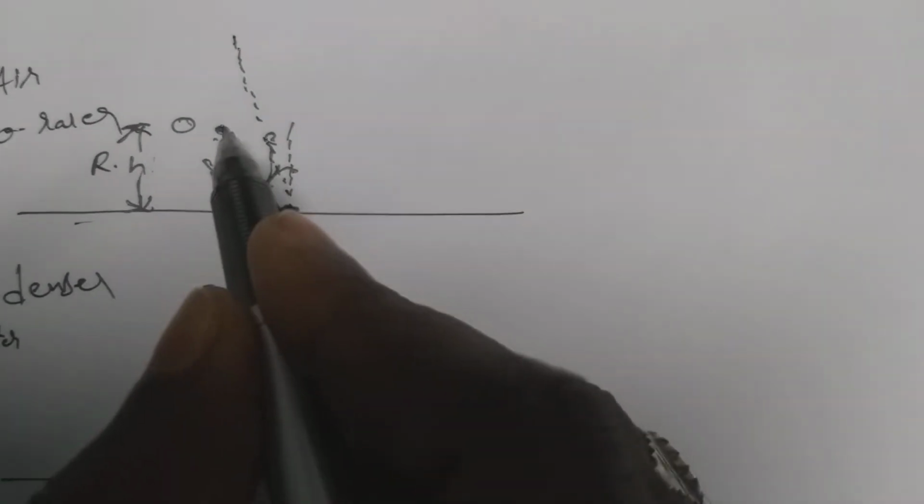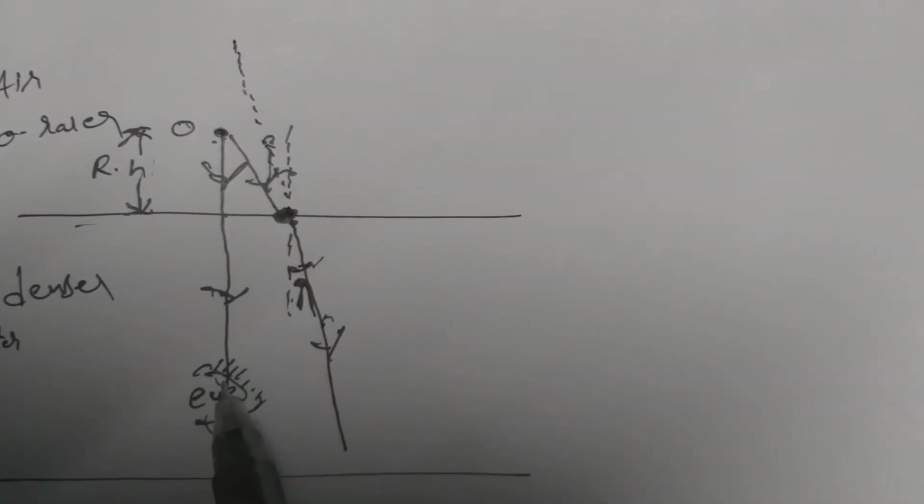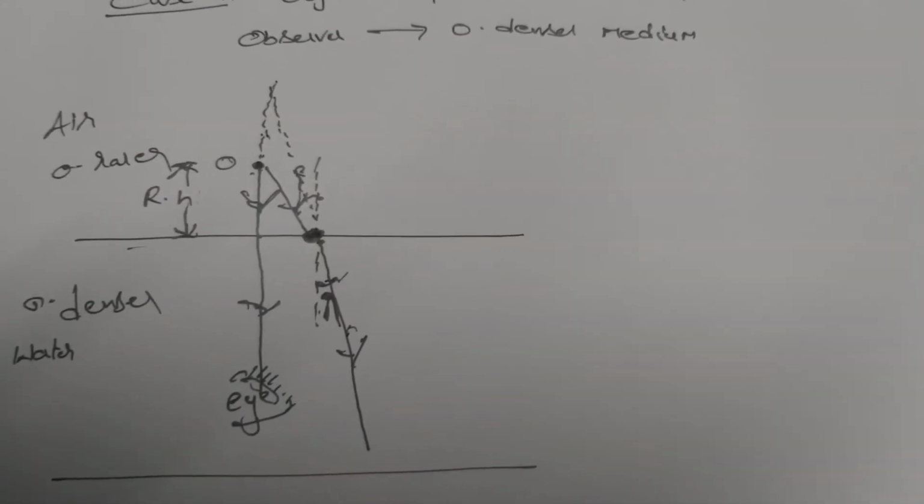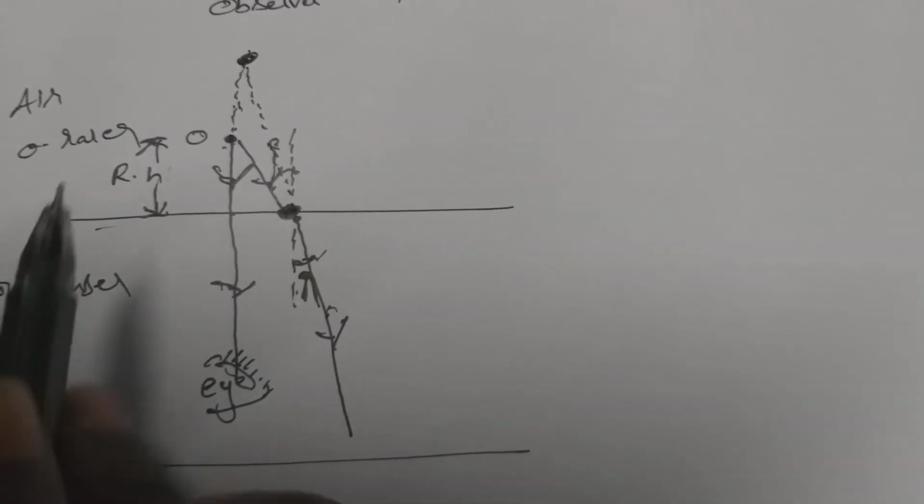it appears that the first light ray, which is incident normally on the surface, if that also is extended back, then these two light rays appear to be meeting at this point. So the point of intersection of these two refracted light rays when extended back is called the image point of the object.